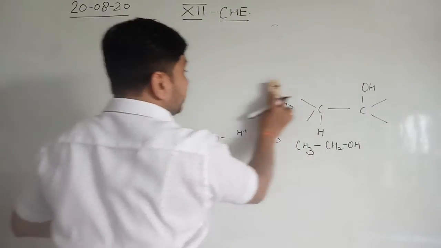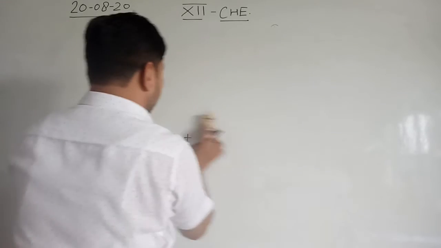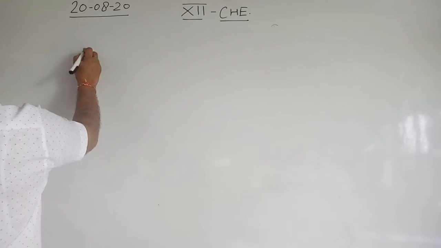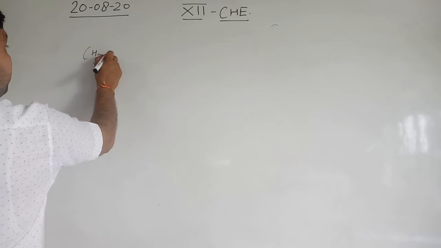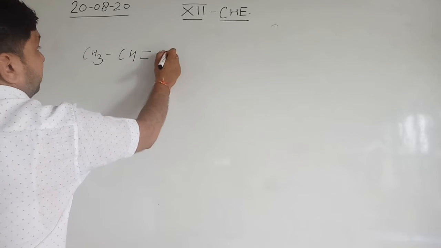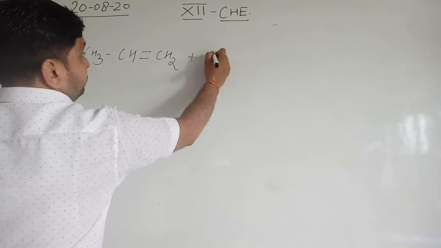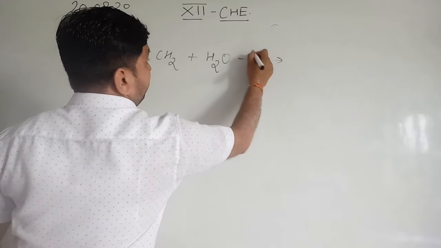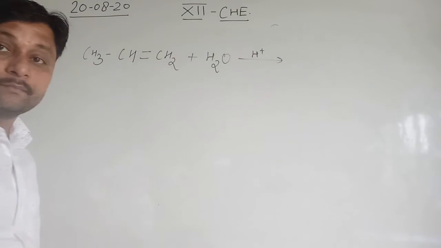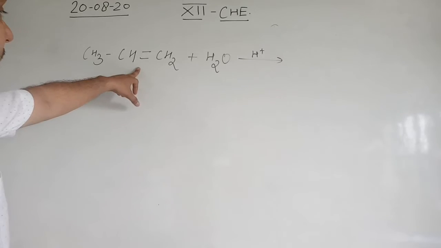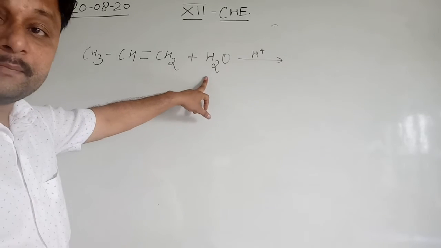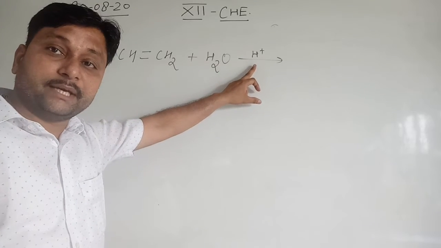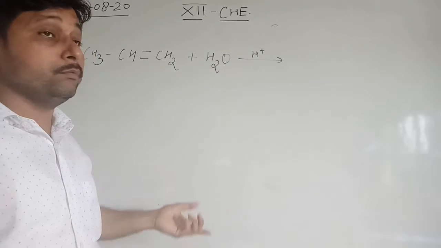In case of the unsymmetrical alkene, just like if we have CH3 CH double bond CH2, addition of water in presence of the H ion: CH3 CH double bond CH2 plus water, in presence of the H ion. Clear? Now the Markovnikov rule will be applied.